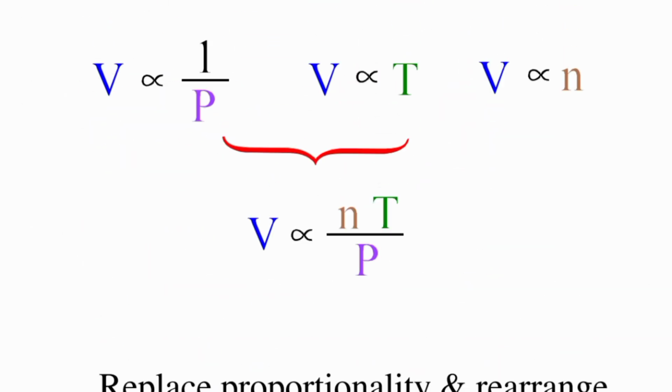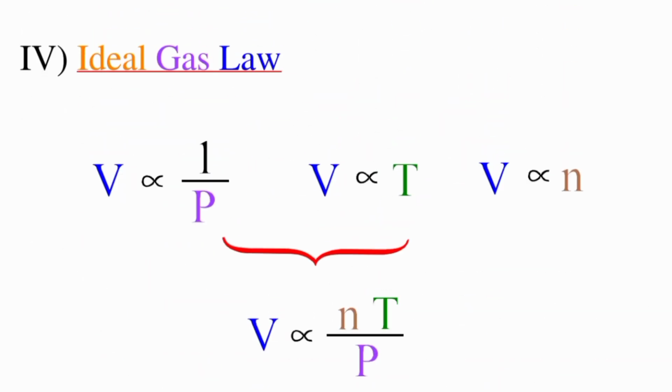Here are the ideal gas laws. Let us see some assumptions of ideal gas laws. The first assumption is zero particle volume.